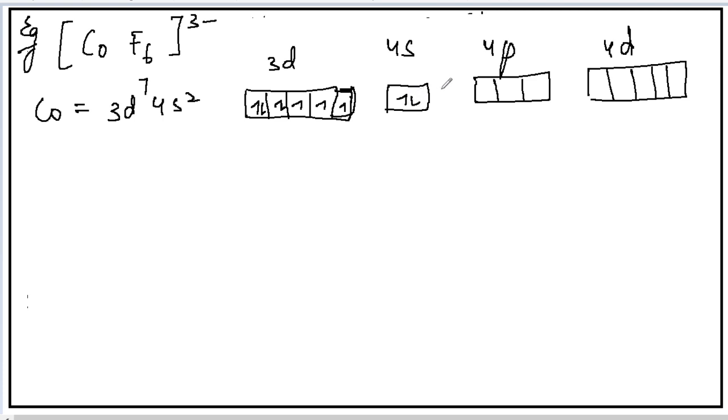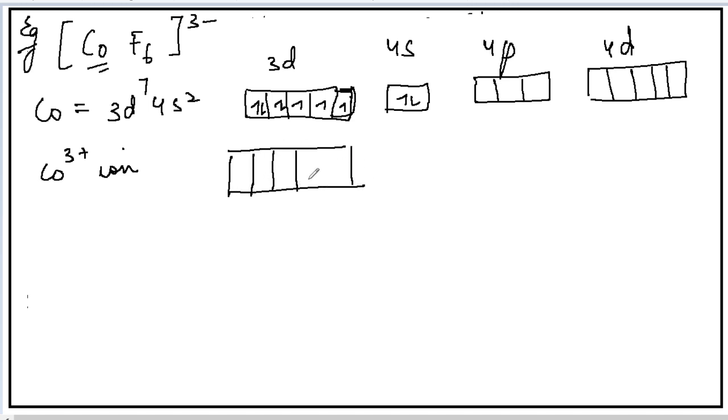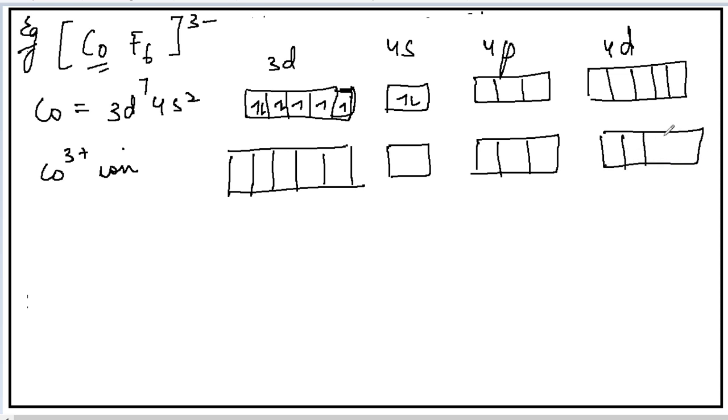Okay, 4s2. So the configuration is 3d7 4s2. Now what is the oxidation state here? You know how to calculate the oxidation state. I hope everybody knows. The oxidation state is again 3 plus. So cobalt in the form of the ion. Arrange the electrons for the cobalt ion now. Cobalt ion will have the configuration of now 3d6 4s0.